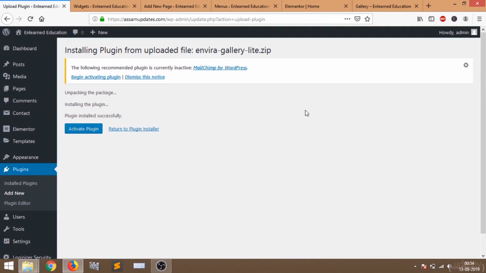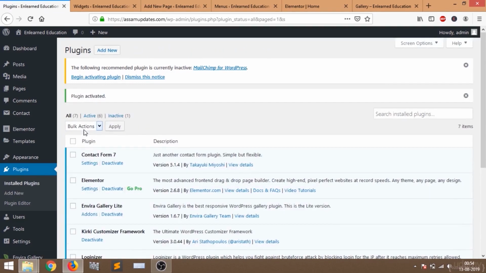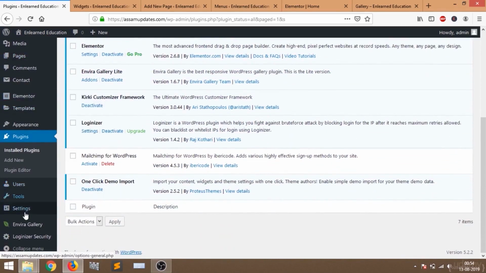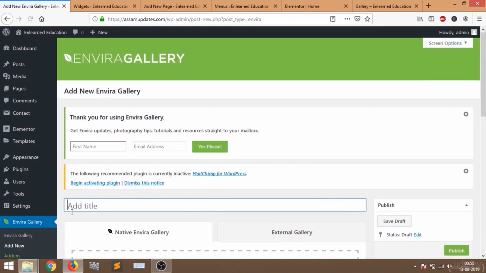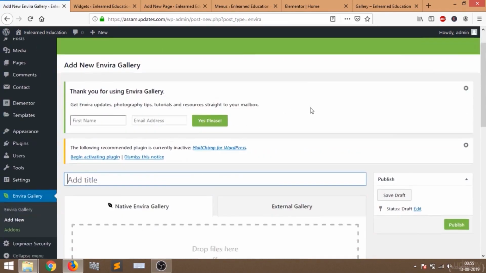So the plugin is successfully installed. Now click on activate plugin. So now our plugin is activated. Just scroll down and here you can see Envira Gallery. To add a new gallery, just go to add new, and then you will see this page.